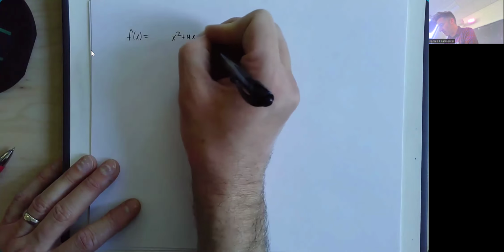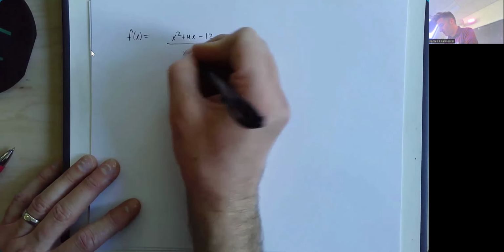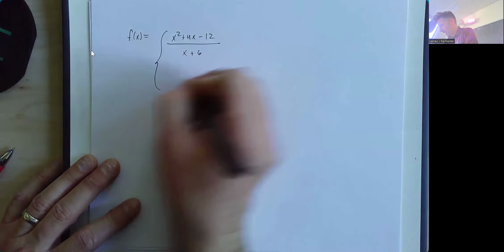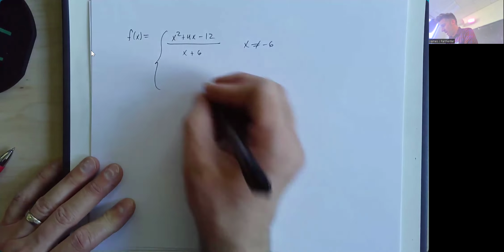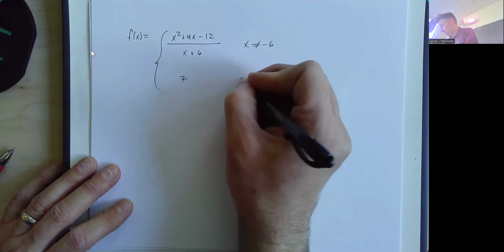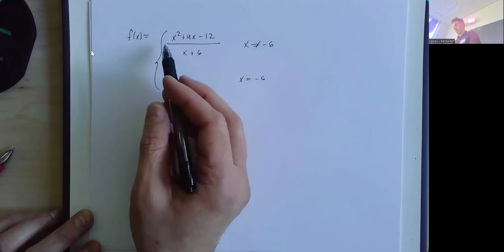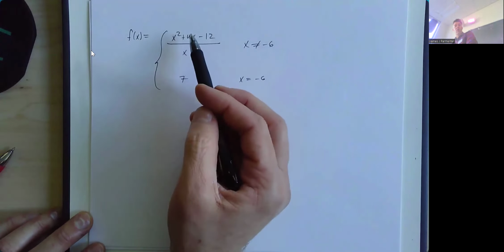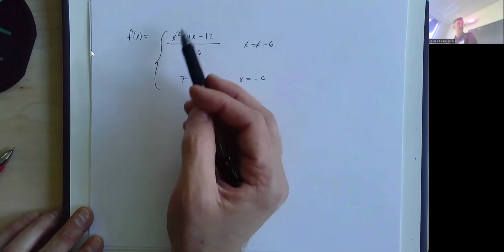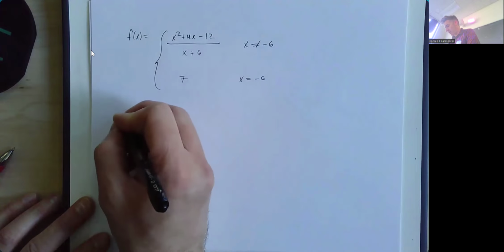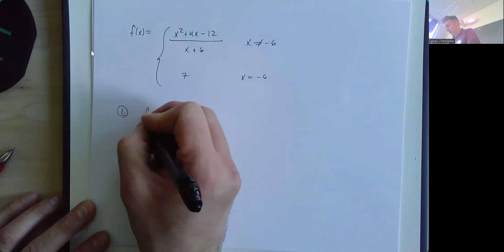But to address Carson's question, he was asking about, well, what if we had something like f of x equal to x squared plus 4x minus 12 over x plus 6 when x is not equal to -6, and I don't know, 7 when x is equal to -6. Could we do the same sort of thing? And the answer is yes. This function, f of x, is defined to be this piece when x is larger than -6 and when x is less than -6.